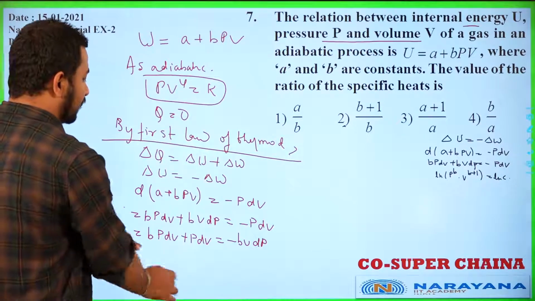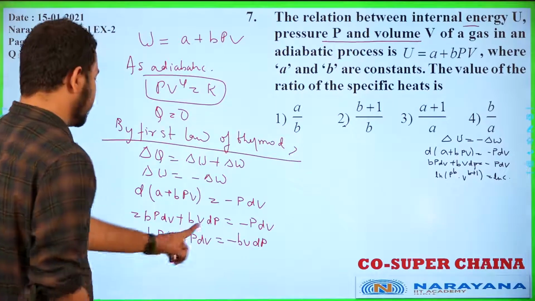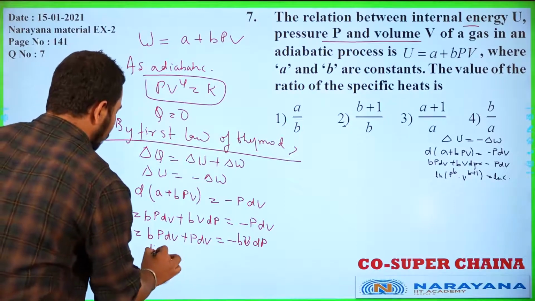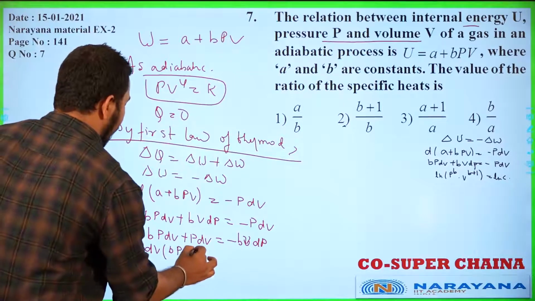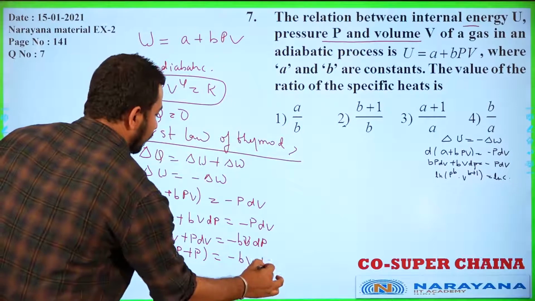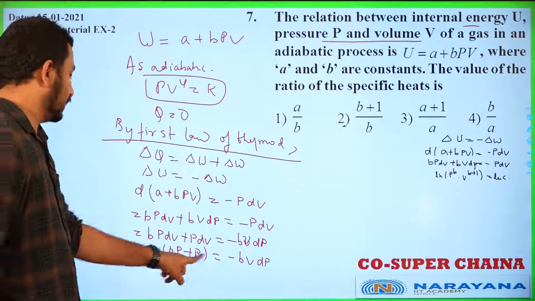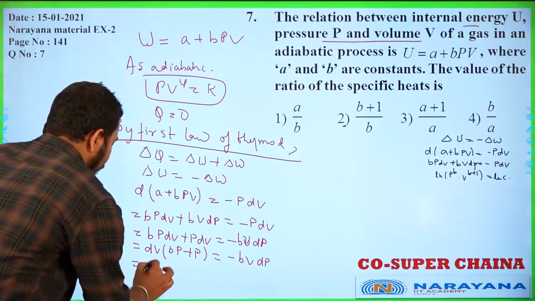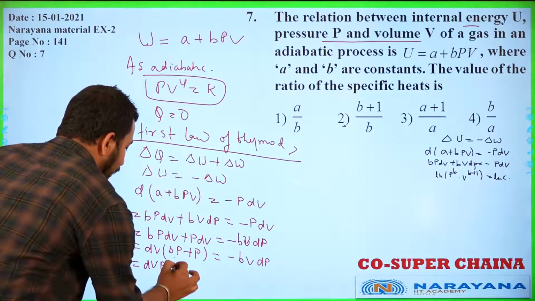So if we take dV common, we will get dV times (BP plus P), and this will be equal to minus B V dP. Now you divide by dV here and you divide by dP here. Again, we can take this P out. So we can write here B plus 1.